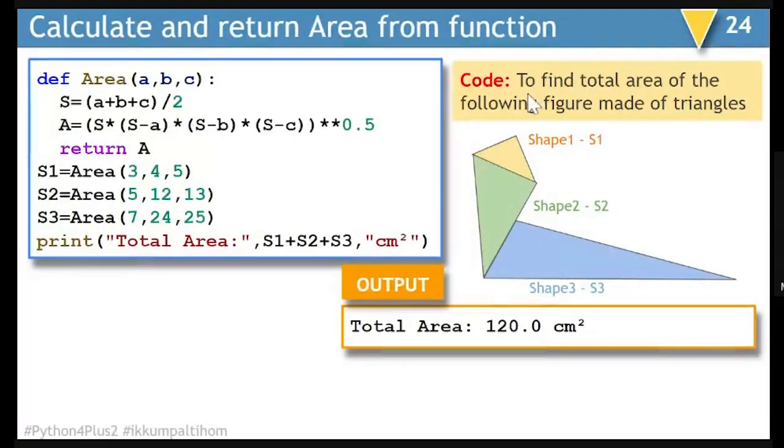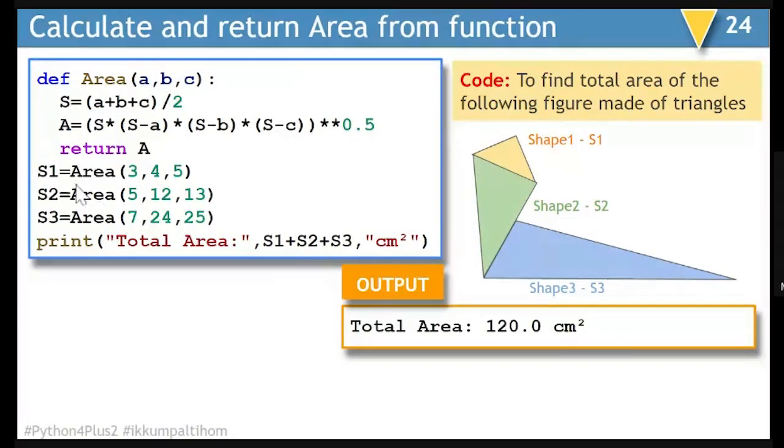We are interested in finding out the total area of the following figure made up of triangles. So we have 3 different triangles. You can see there is a small triangle on the top, there is a medium-sized triangle on the side, and the base is made up of a big triangle. So we have their measurements with us. S1 carries 3, 4, 5 as its sides, S2 carries 5, 12, and 13 as sides, and S3 carries 7, 24, and 25 as the sides.